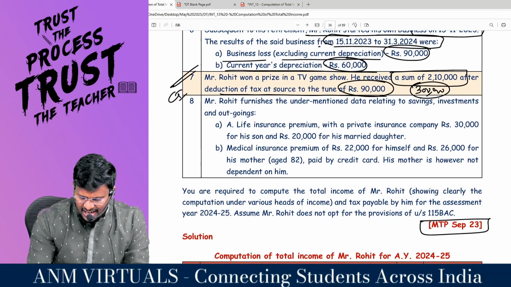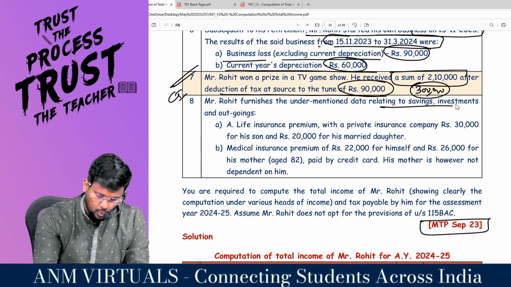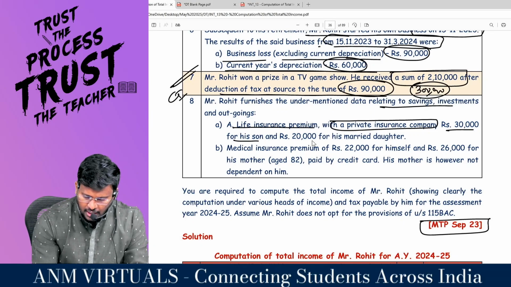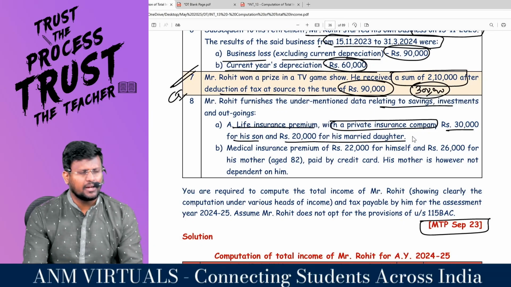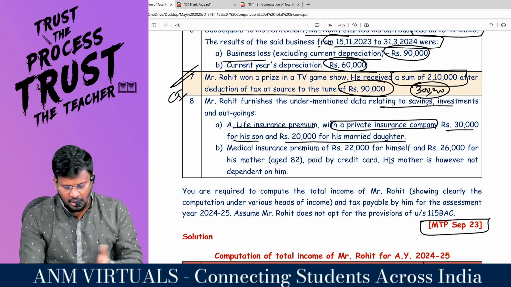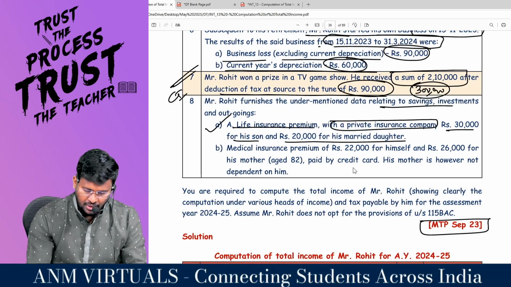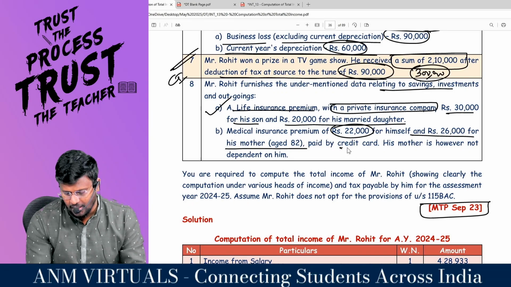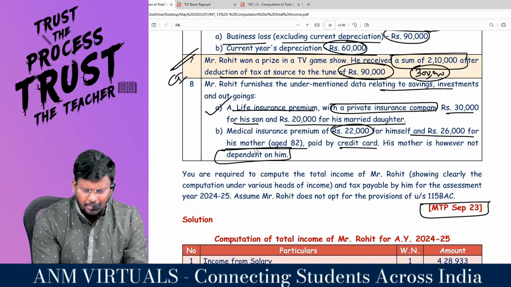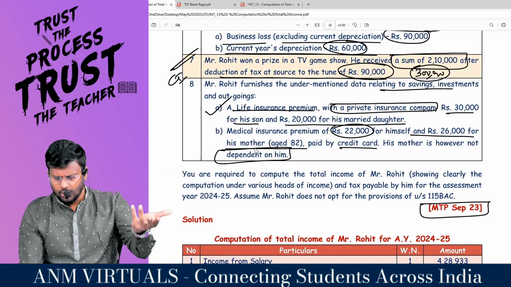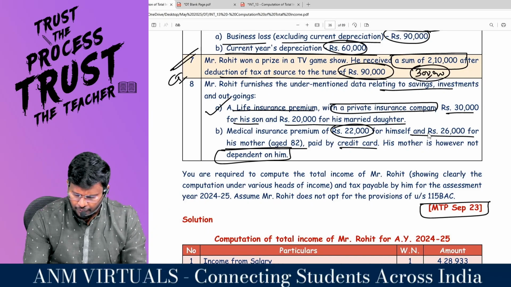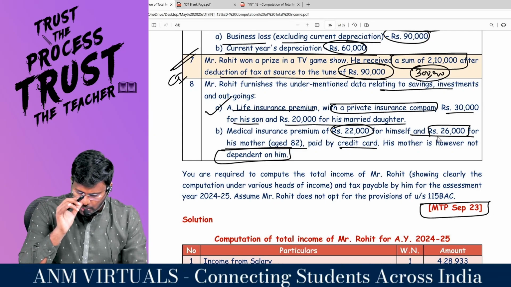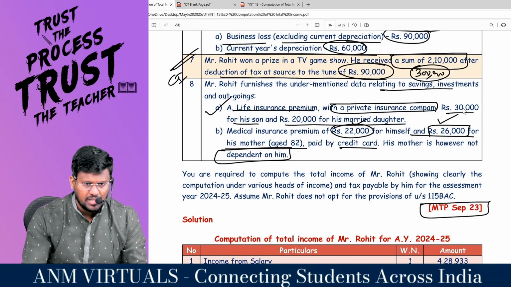Mr. Rohit furnished the undermentioned data relating to savings, investment and outgoings. A life insurance premium with a private insurance company: 30,000 for his son and 20,000 for his married daughter. Sir, 80C: self, spouse and children. This is life insurance; it is allowed under 80C. Medical insurance premium of 22,000 for himself and 26,000 for his mother aged 82, paid by credit card. His mother is however not dependent on him. Parents dependent or not, first limb and second limb both can be claimed as deduction. For himself, 26,000, since he is above the age of 60, up to 50,000 is allowed. So the upper limit 26,000 is fully allowed and 22,000 is also allowed. Sir, both are allowed. Right, sir.